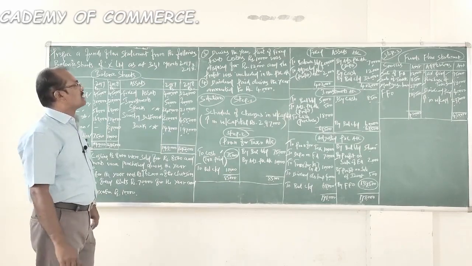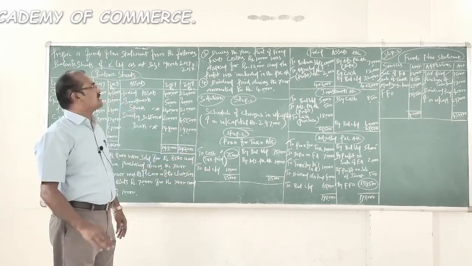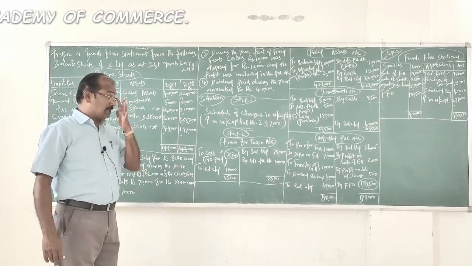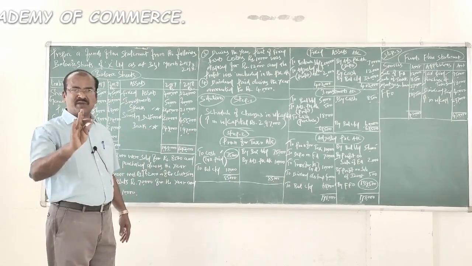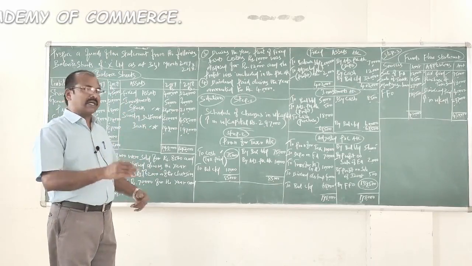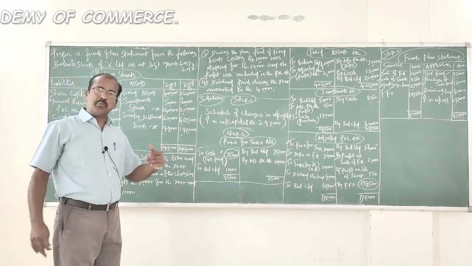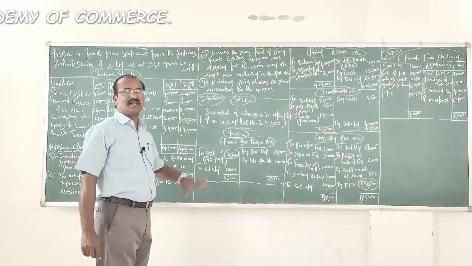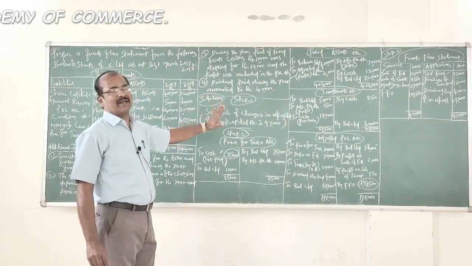And what is the third additional information? It is in relation to sale of a portion of fixed assets with a profit of 2,000, and that is also channelized through fixed assets ledger account. Therefore, it has been already recorded both in adjusted P&L account and funds flow statement. What is this? The last one. This is yet to be recorded.